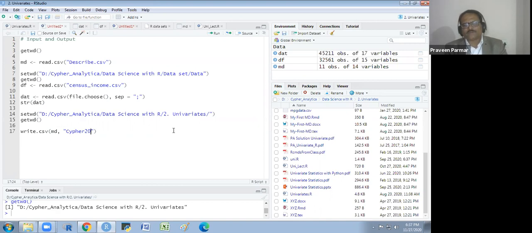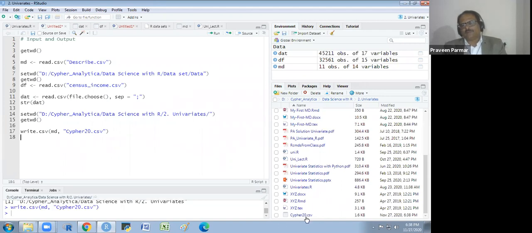And extension is compulsory to write, whether you read the file or you write the file. So CSV is the extension. Understand? This is very compulsory. If you don't write the extension, the file will not save. And I run it. You will see here at the bottom of this files panel, there is a cipher 20.csv. Got it? Okay.